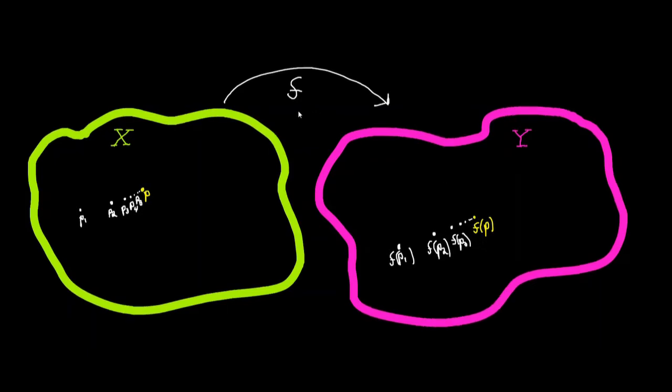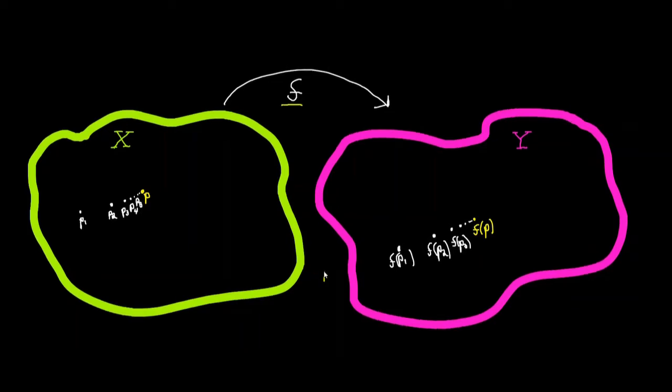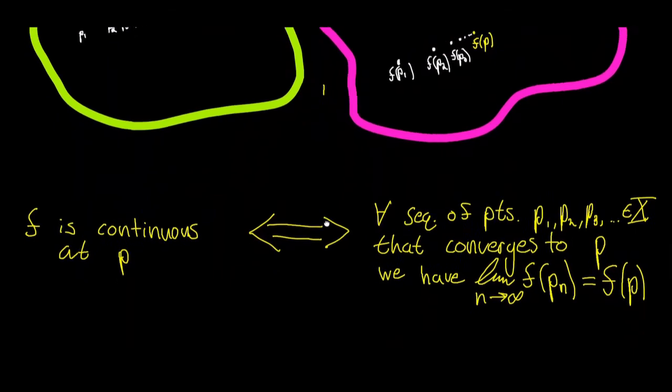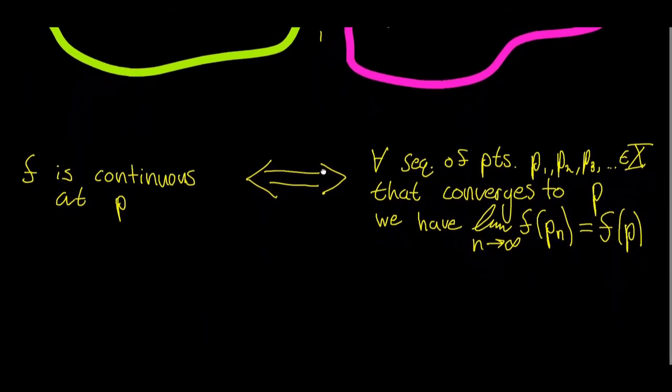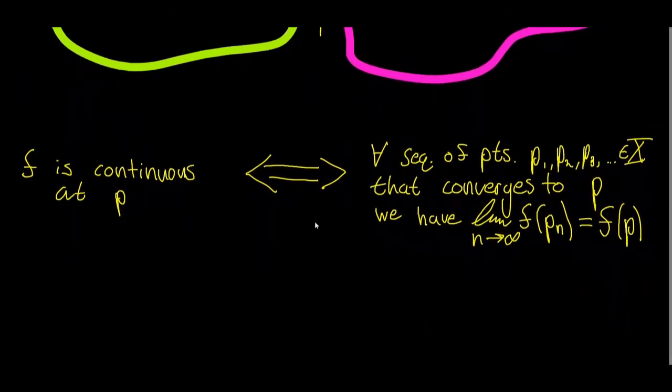The answer to this question is yes, under the condition that f is a continuous function. But we can make an even stronger statement. We can say the following, that f is a continuous function at the point p if and only if, for every sequence of points p1, p2, p3, and so on in the domain of f that converges to the point p, we have that the sequence of points f of p1, f of p2, f of p3, and so on converges to the point f of p.